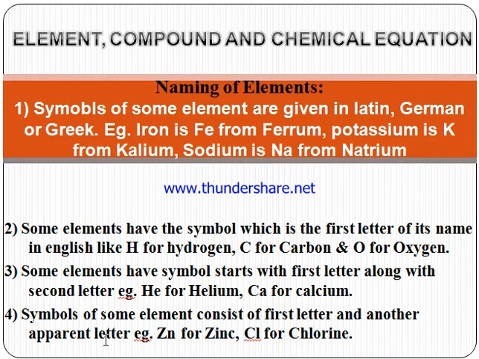Symbols of some elements consist of the first letter and another letter. It may be the third letter or it may be the fourth letter. Zinc is made up of the first and third letter, so Z and N, first and third. So the symbol of zinc is Zn. Similarly, chlorine uses the first and third letter, C and L, Cl.